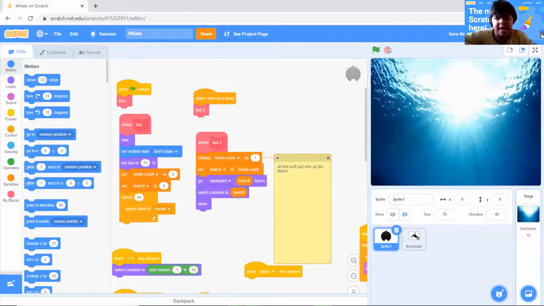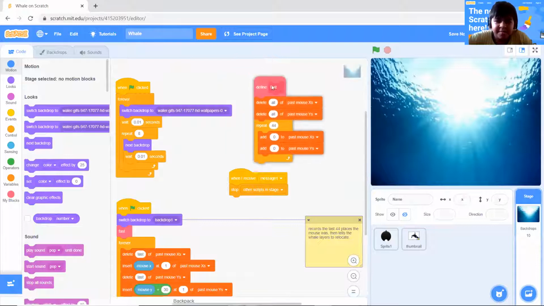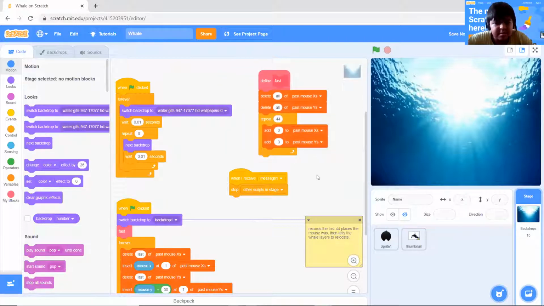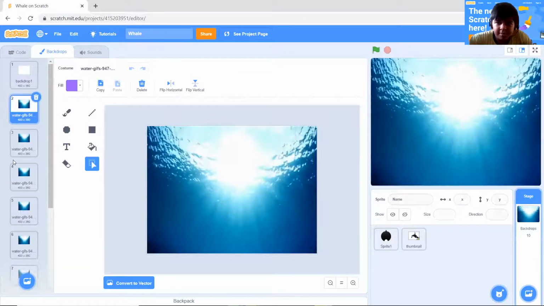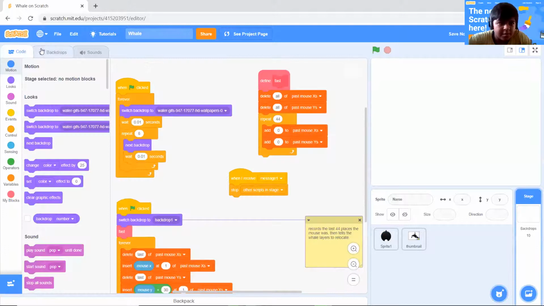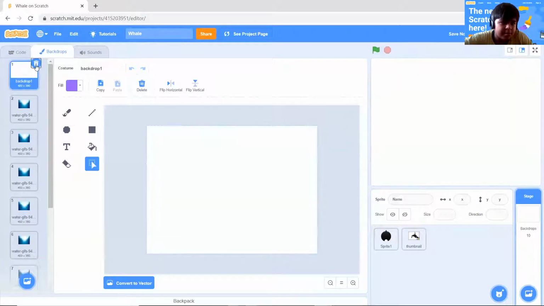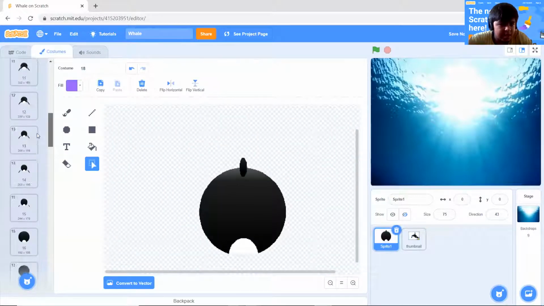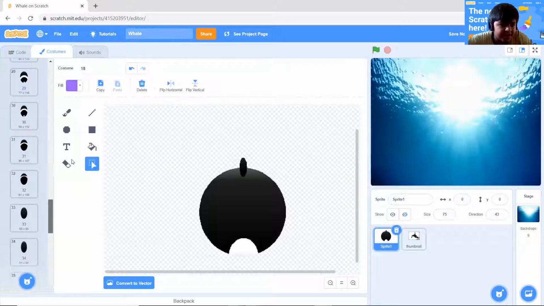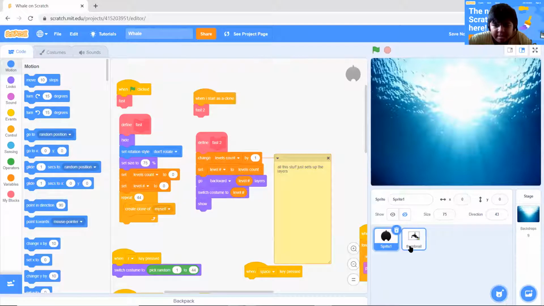So first, for the background water, I've defined some blocks like this, and forever I'm just switching the backdrop, because first I want that backdrop, and always I'm doing next backdrop. And I have just added a GIF, and it has imported my GIF. So that's the thing I have here. Now as you can see, you can also make them different colors. I have like 45 of them, so they form my thing. And then I have the thumbnail, and that's the thing.